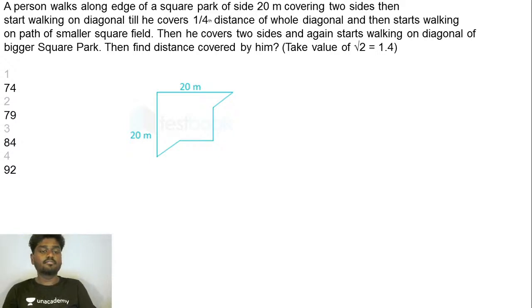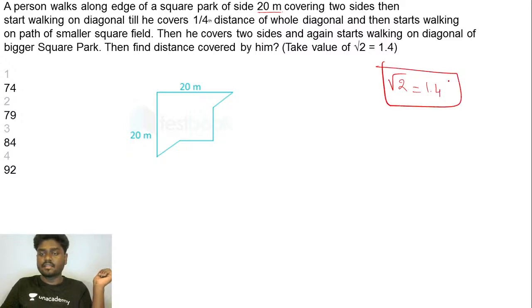Here, if you see, a person walks along the edge of a square park of side 20 meters, covering two sides, then starts walking on the diagonal till he covers 1/4 of the distance of the whole diagonal, and then starts walking on a path of a smaller square field. Then he covers two sides and again starts walking on a diagonal of the bigger square park. Find the distance covered by him. They've clearly said you can take the value of root 2 as 1.4. Technically, we'll be writing it as 1.414.